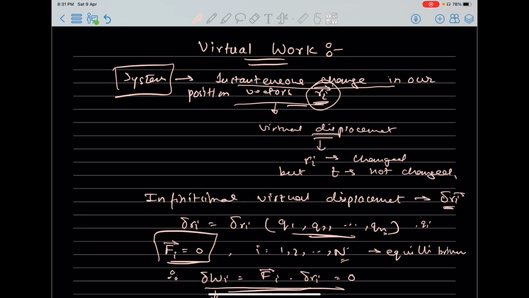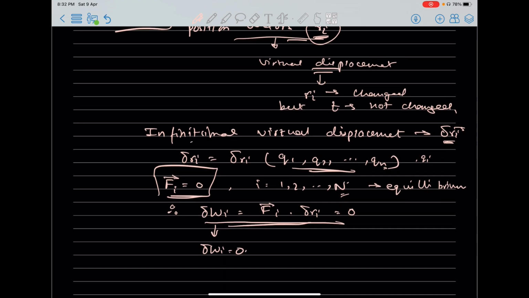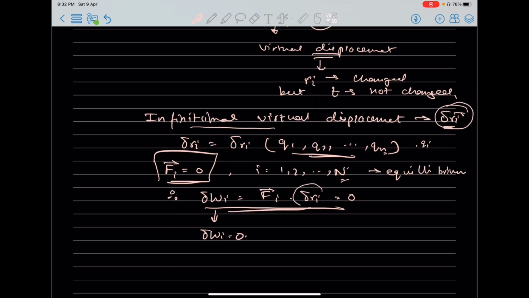Instantaneous change in position vector is called virtual displacement. Now for infinitesimal virtual displacement, we denote it by delta Ri. Now corresponding to this delta Ri, that is infinitesimal virtual displacement, in equilibrium case, the work is 0. This work is known as virtual work.